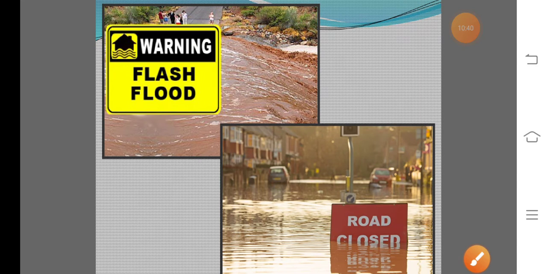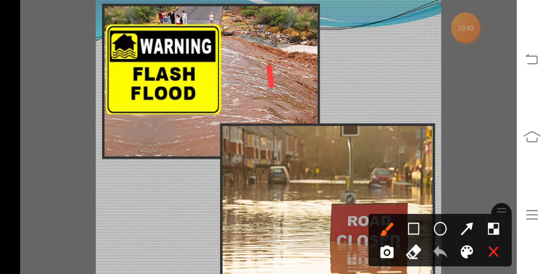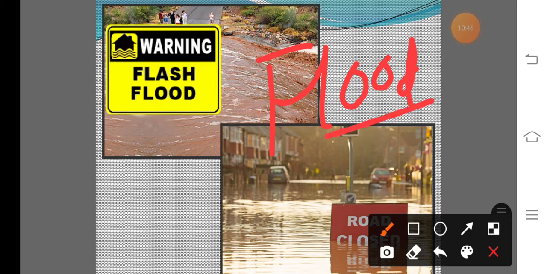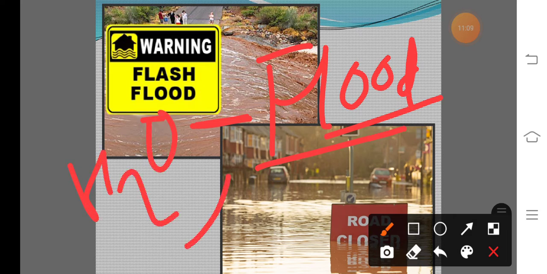First we discuss the flood. The first weather hazard is the flood. So what is meant by flood? In simple language, flood means overflowing of water, especially over land not usually submerged. That means for a short period the water comes above the land surface, and the land is submerged for a short period, not a longer period.